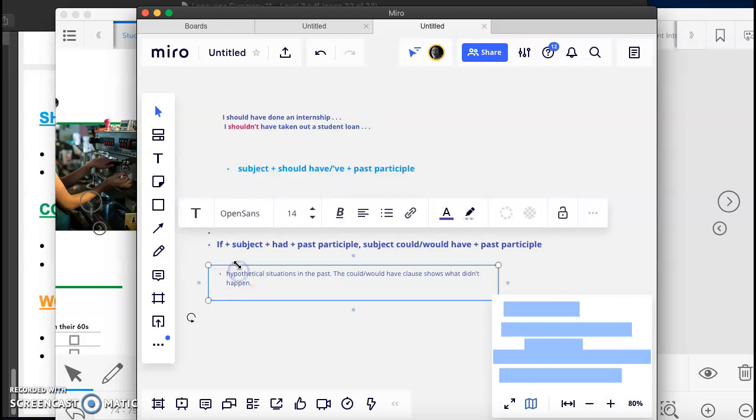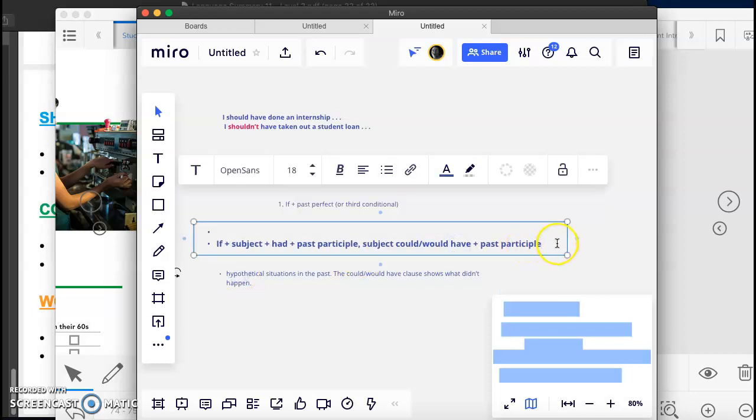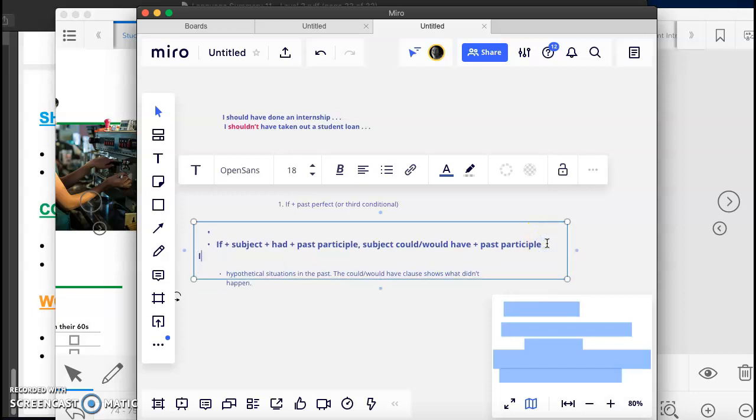So this is a very nice example. Let me write it here. If I hadn't been so irresponsible, comma, as you can see the comma is here.